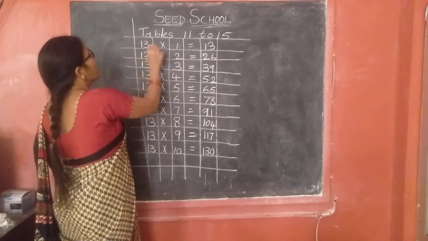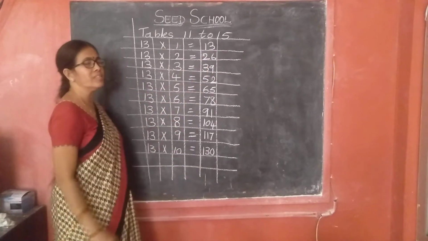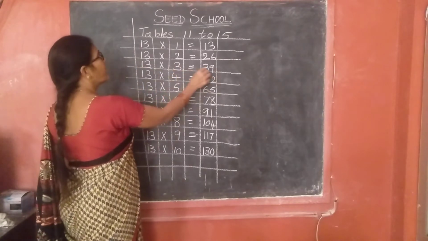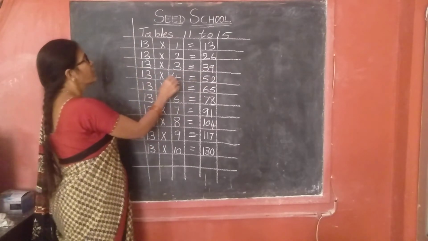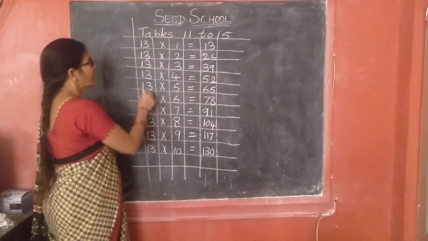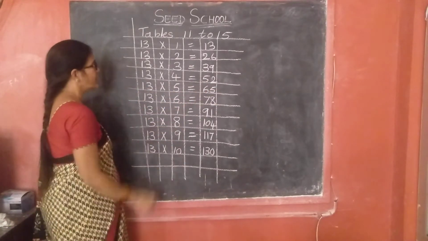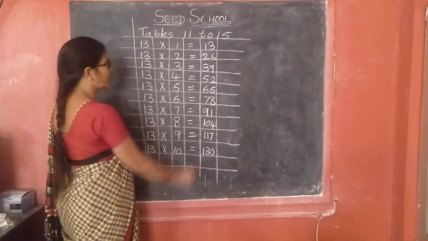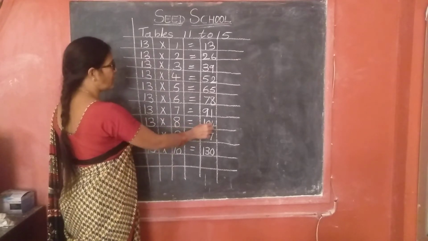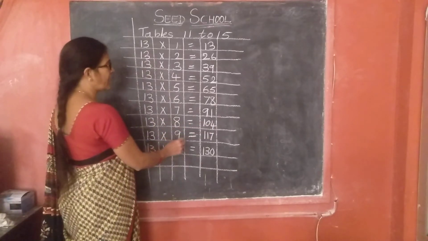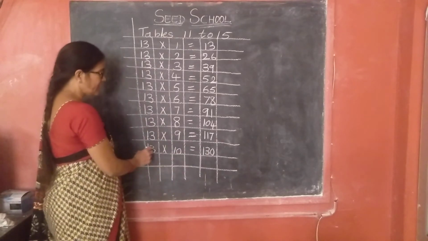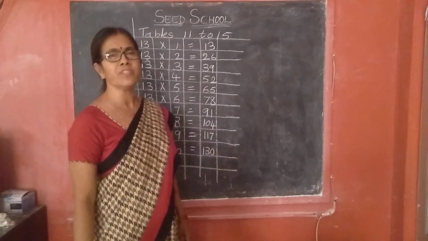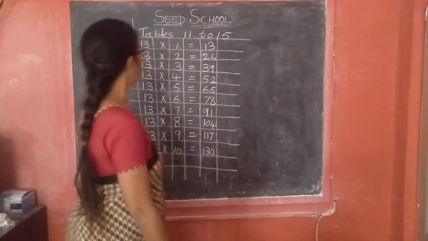Yes, 13 ones are 13. 13 twos are 26. 13 threes are 39. 13 fours are 52. 13 fives are 65. 13 sixes are 78. 13 sevens are 91. 13 eights are 104. 13 nines are 117. 13 tens are 130. Okay, we have to practice 2 more times orally.